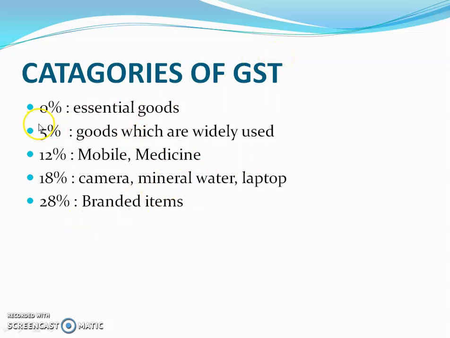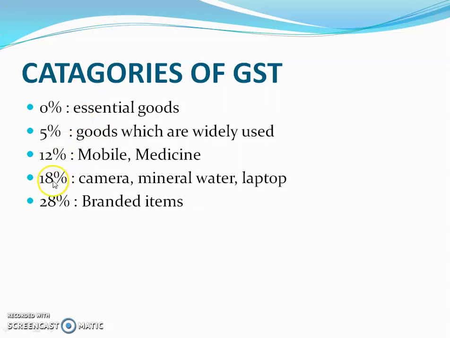Next is categories of GST. There are five categories. First one, 0% slab or 0% category. The essential goods and food items come under this category. Then second one, 5% category. Goods which are widely used come under this category. For example, shoes, tea, coffee, transportation, train ticket, small restaurant, etc.